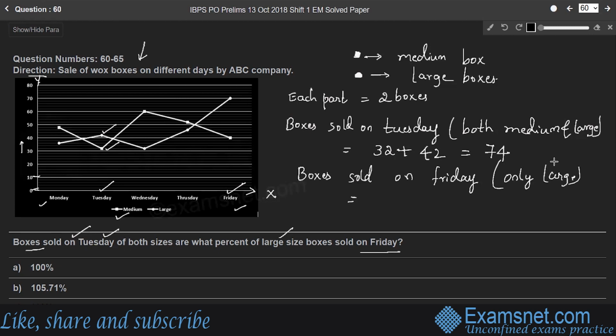Indicated by the circular symbol, this number, so 70 boxes sold on Friday. So here the question is, total boxes sold on Tuesday is what percent of boxes sold on Friday, that means only large boxes sold on Friday. Here the number 74 is what percent of number 70?